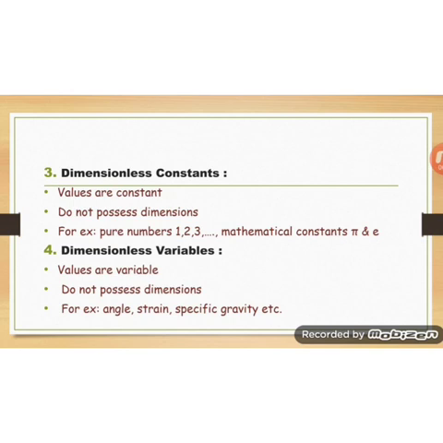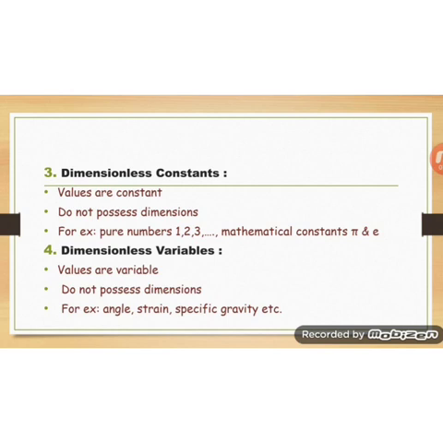Next is the dimensionless variables. Dimensionless variables means they are variables but they have no dimensions. For example, strain, the formula of strain is change in length by original length, length upon length, that is they will cancel out, M to the power 0, L to the power 0, T to the power 0, means dimensionless, and along with this it is variable, that means strain can take any value.